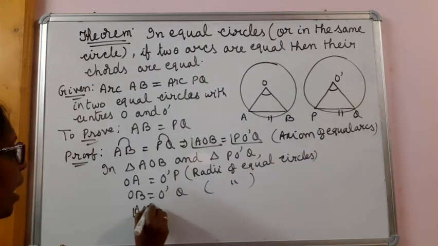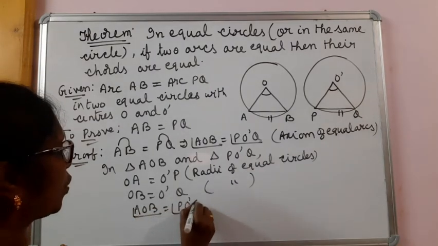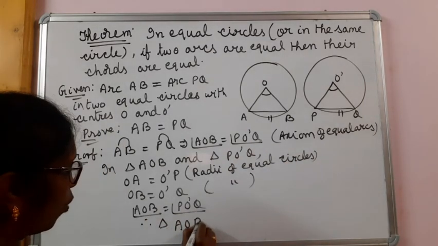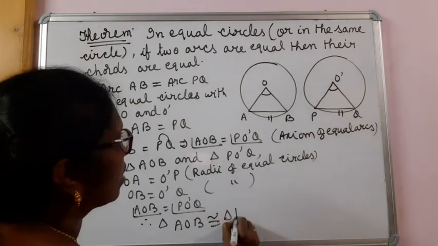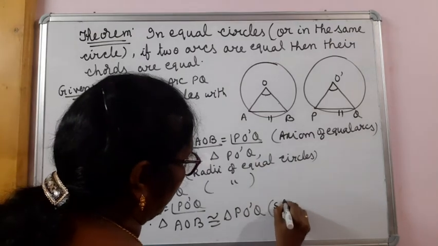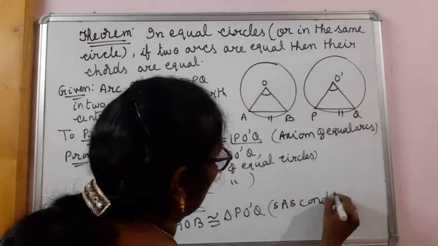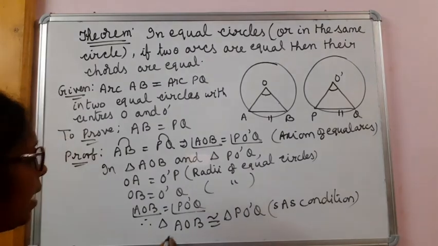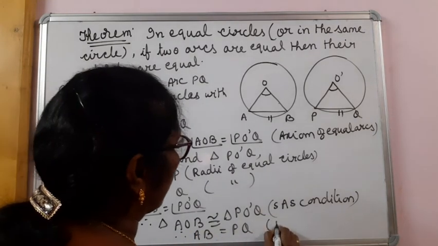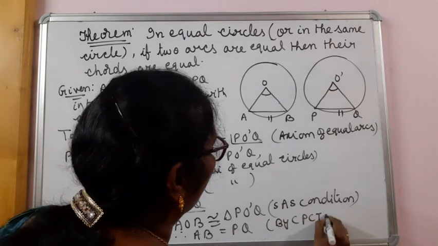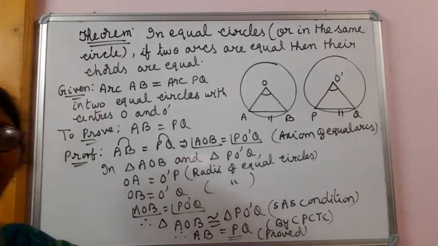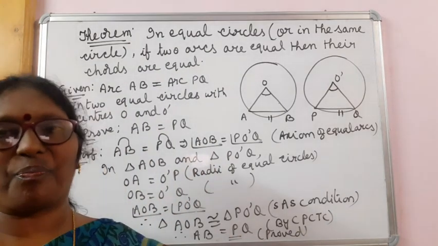But here we got angle AOB is equal to angle PO dash Q. Already we have shown that. Therefore, triangle AOB is congruent to triangle PO dash Q under SAS condition. Under SAS condition, these two triangles are congruent. Therefore, AB is equal to PQ, that is by CPCTC. And this is what we have to prove, and it is proved. I hope this is clear to you. Thank you.